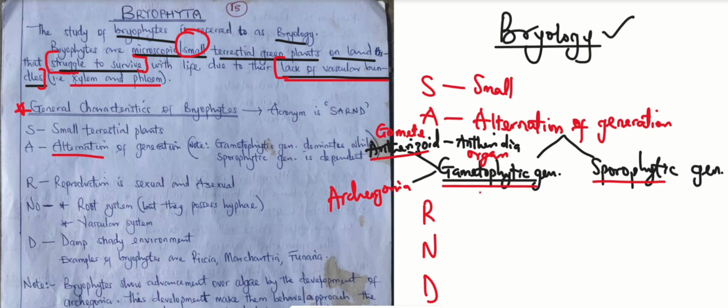And so we say that the gametophytic generation is their main life cycle, or better still, their first life cycle. That first life cycle is dominant in every bryophyte you see, whether Riccia, Marchantia, or Funaria. All of them possess the gametophytic generation as their main or dominant generation.